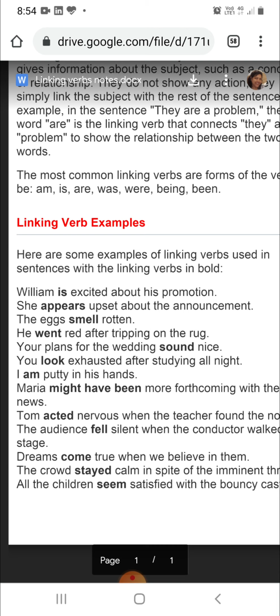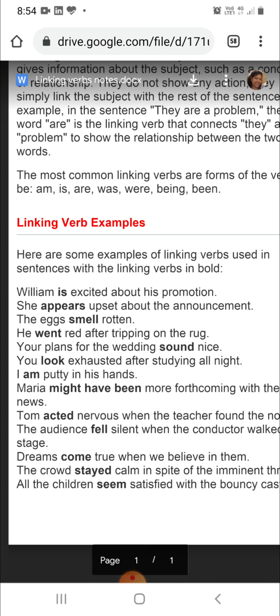Now we do not have any word like is, was, were, but here smell itself is the verb which is used as a verb also, but it is used in the form of a linking verb which tells something about the eggs. Now how are the eggs? They smell rotten. So the word smell connects the subject eggs with the word rotten.